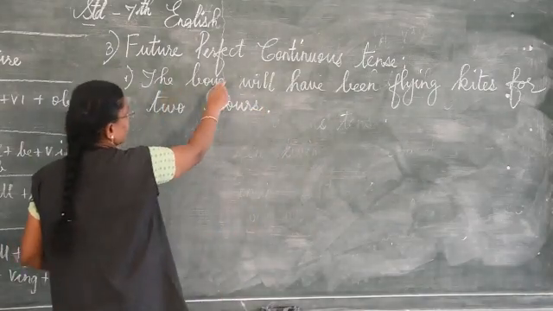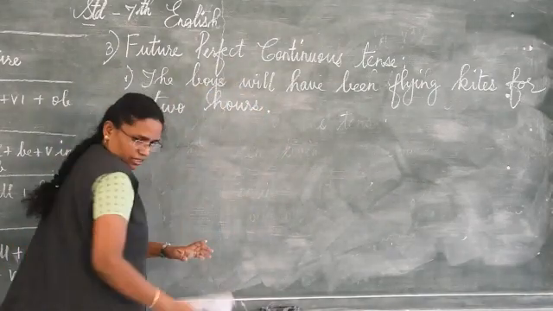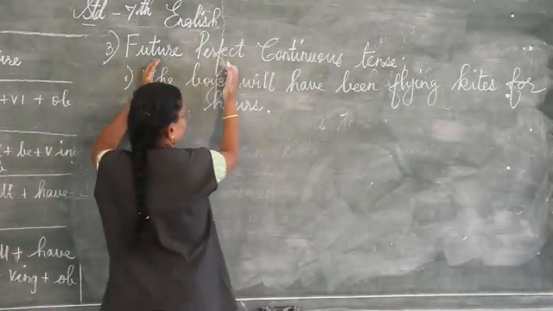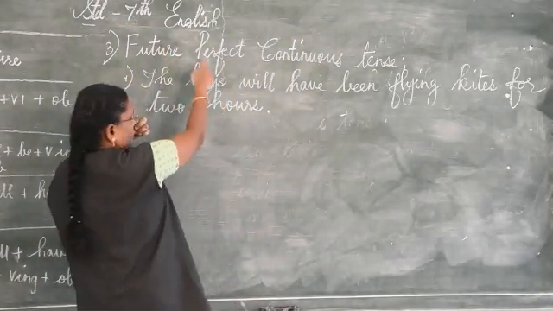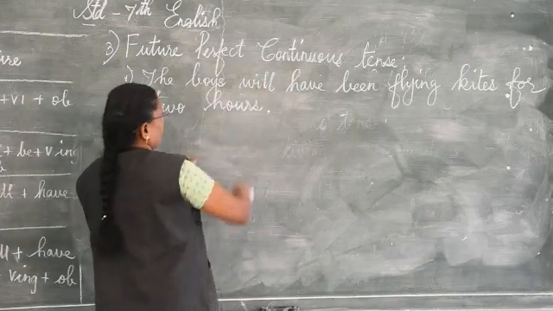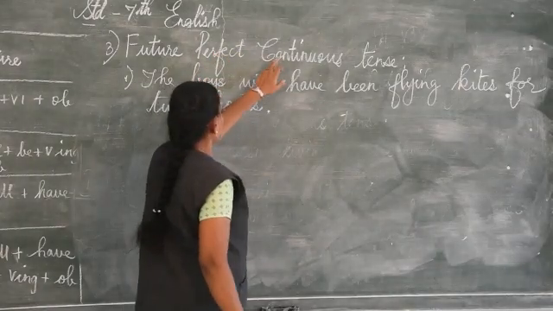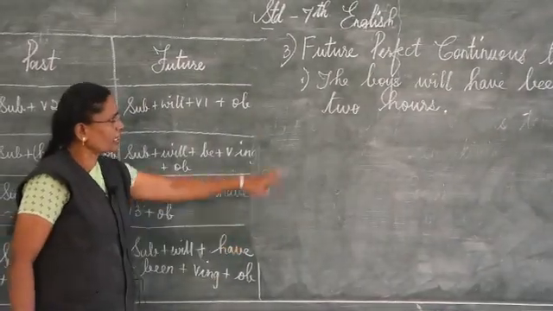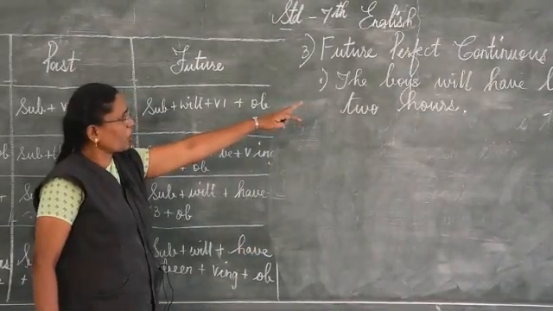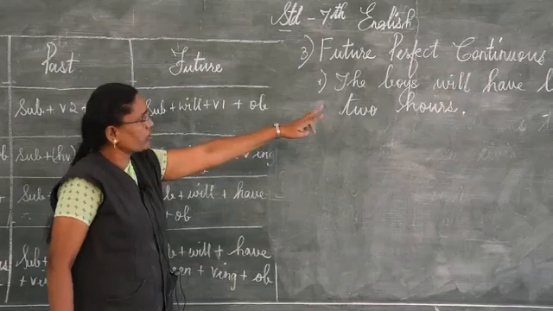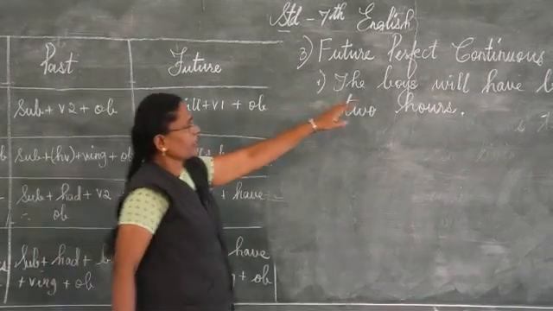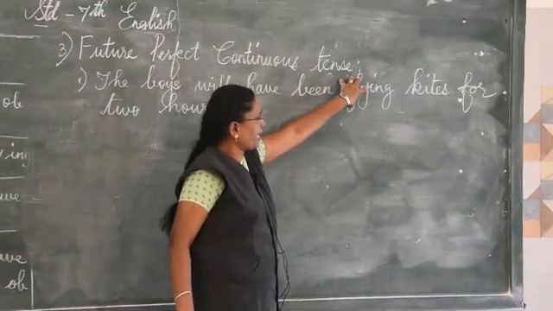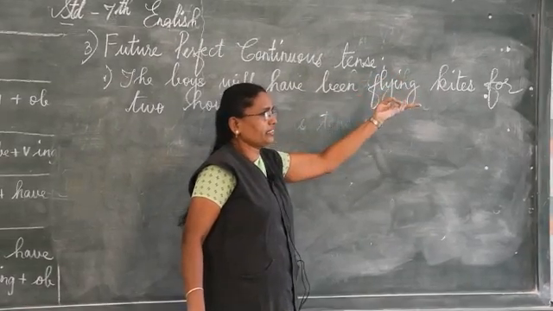Okay, the boys is the subject. For future, what is the key word? I said will. Perfect continuous, see here, have. This is the key word, have. Understand? Because have been is continuous. For this verb fly, you add ing.